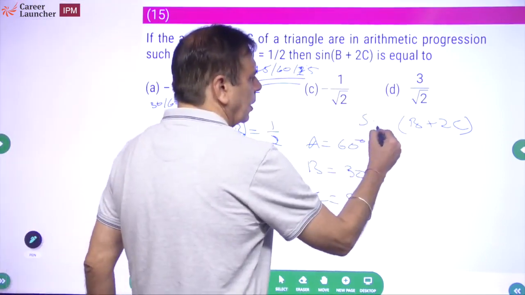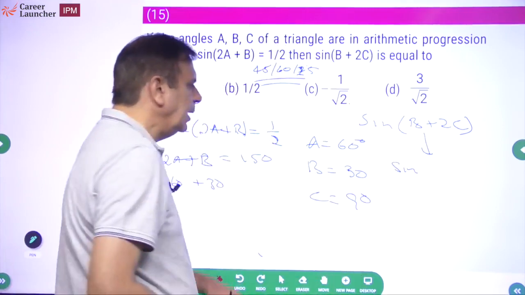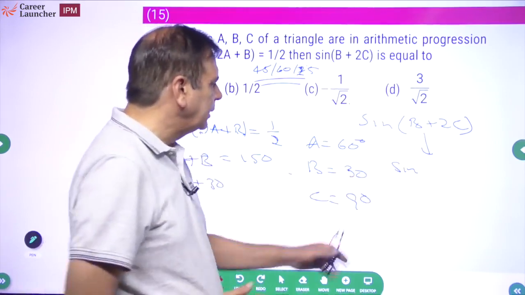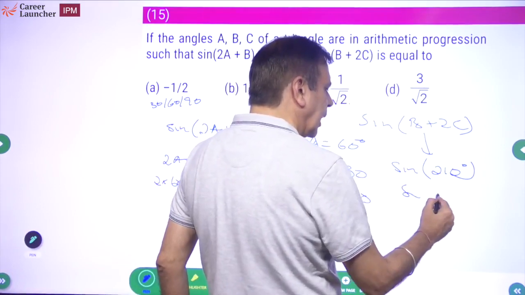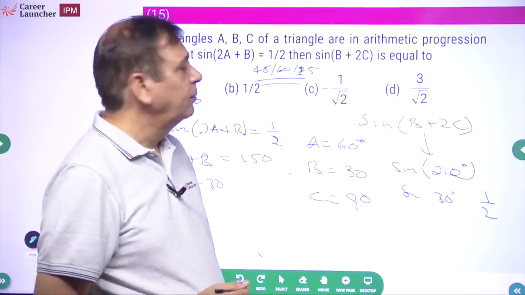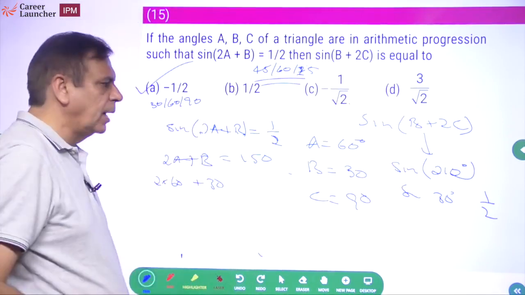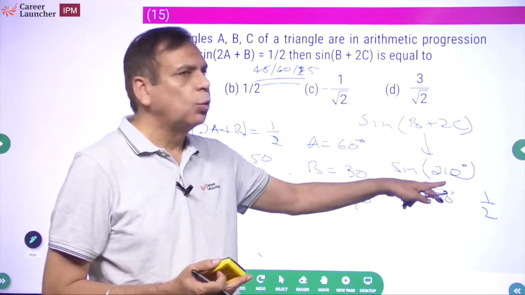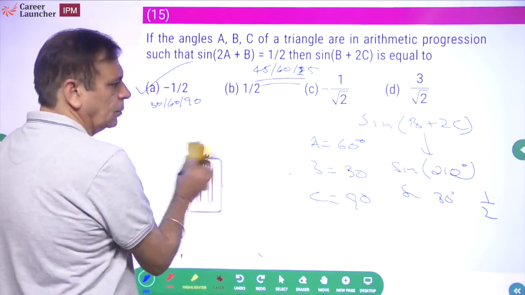अब मेरे को क्या निकालना है? साइन ऑफ b प्लस 2c। व्हाट इज साइन ऑफ b प्लस 2c? b is 30, 2c is 90, 90 plus 2c is 180 plus 30, 210 degrees. 210 degrees means sine of 30 degrees half. But 210 degrees is third quadrant. Third quadrant में साइन नेगेटिव होता है, so answer should be -1/2. Okay, so magnitude will be 1/2, but since it is 210 degrees, which is the third quadrant, it will have to be -1/2.